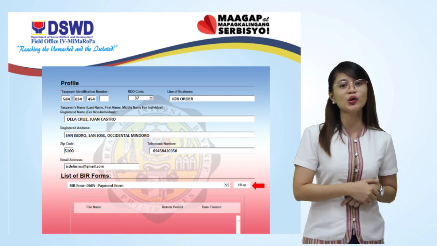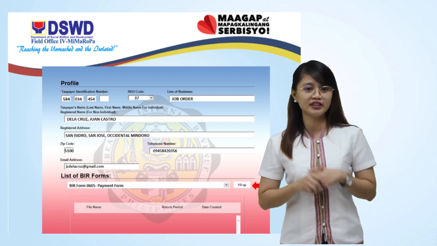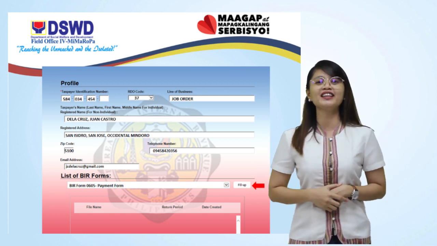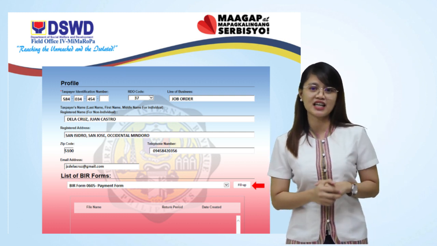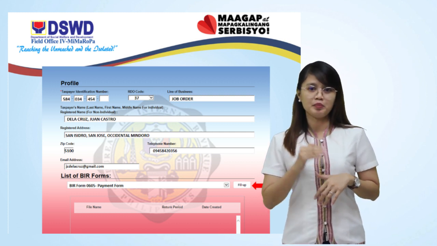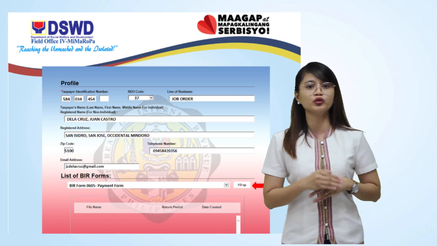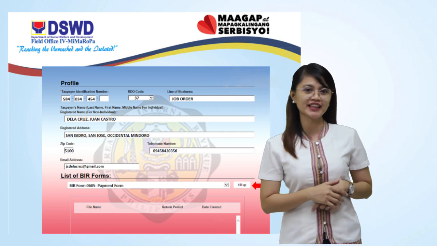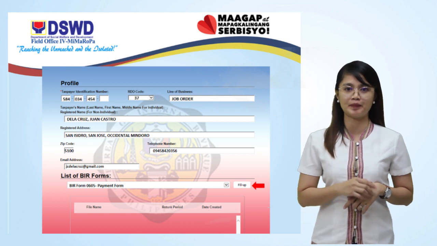Number 1, download and install the latest version of eBIR forms at www.bir.gov.ph website. Number 2, provide the following details: TIN number, RDO code, line of business as job order, taxpayer's name, your last name, first name, middle name, registered address, zip code, your telephone or mobile number, email address. Number 3, click the arrow down, then find the BIR Form 0605 or payment form and proceed to fill up.